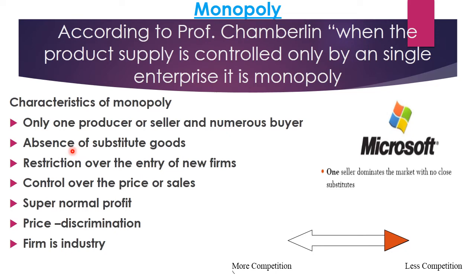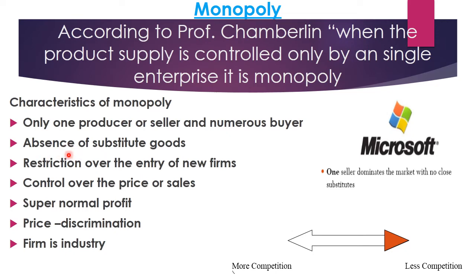So that's why this type of producer or seller is known as price maker in the market. Why is it known as price maker in the market? Because he has full control over the product supply and price of the market, because he is the only producer in the market of that particular type of product.